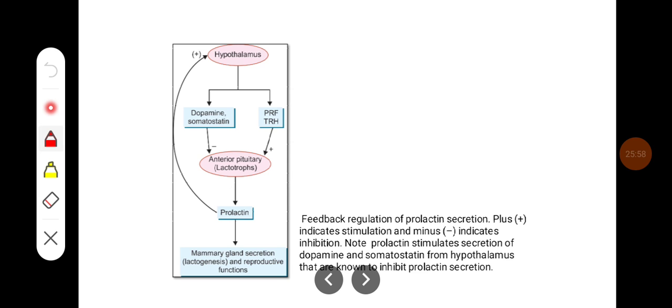So this is how prolactin is regulated. Secretion is regulated by a feedback mechanism, where the prolactin factor or thyroid releasing hormone increases the production of prolactin from the anterior pituitary. The increased prolactin in turn is going to stimulate the hypothalamus.